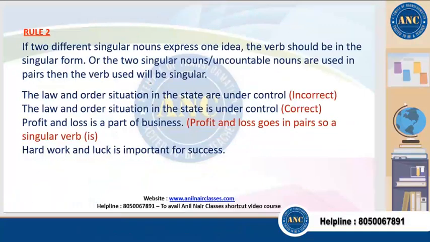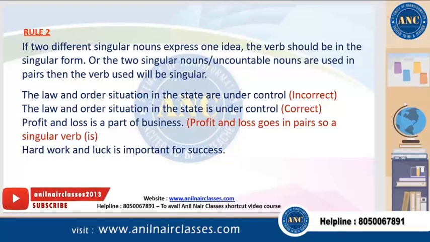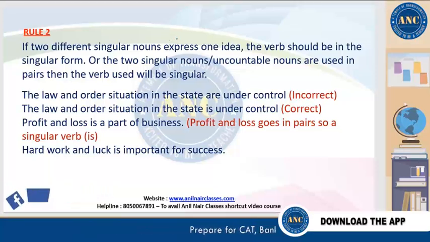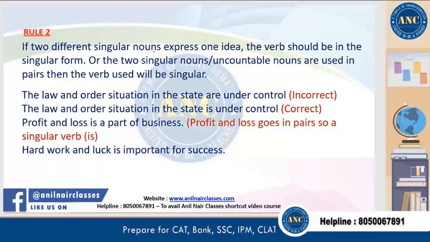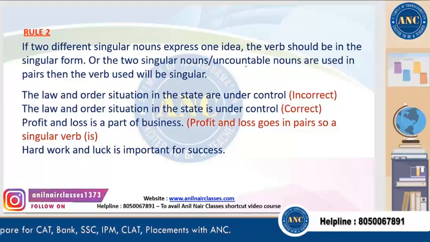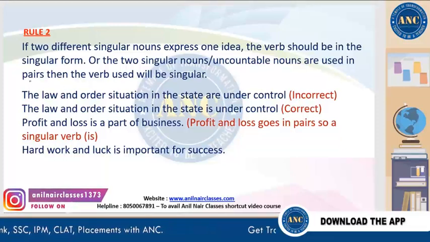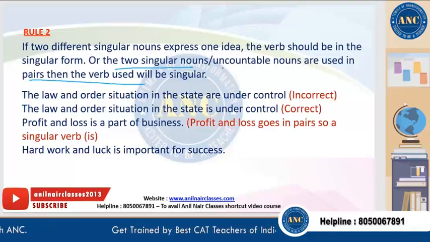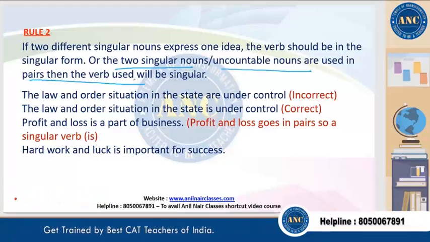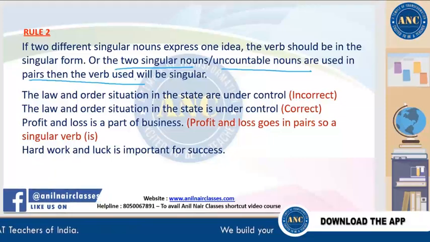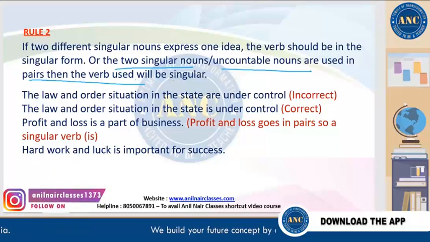Next. Now, if two different singular nouns are there and they are expressing one single idea, the verb should be in the singular form, right? So here it is the same thing: if two singular nouns or uncountable nouns are used in pairs, the verb should be singular. Again the verb will be singular because they are referring to a singular person or a singular idea.